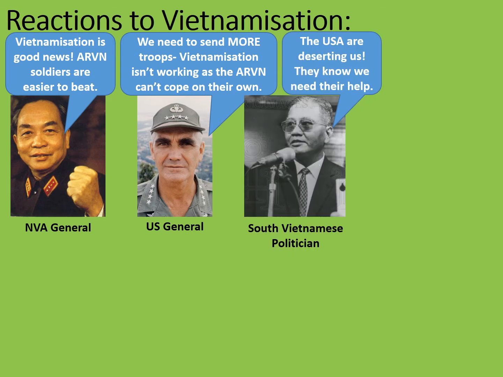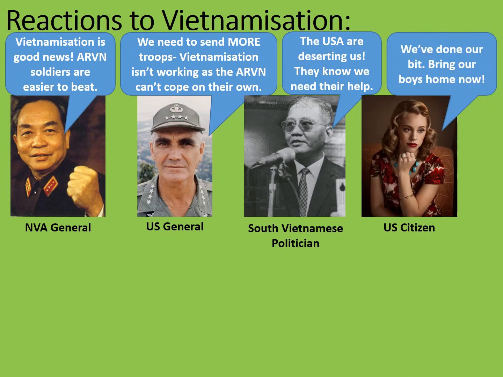Now the view of a South Vietnamese politician. "The USA are deserting us. They know that we need their help." Remember, the South Vietnamese political system was often seen as very corrupt, and it was distrusted by their own people and very unpopular. Finally, the view of an American citizen and civilian. "We've done our bit, now bring our boys home now." War weariness by this point was setting in. Remember that after the Tet Offensive, many Americans who had believed that the war would be won quickly had realised that actually the war could not be won easily, if at all.